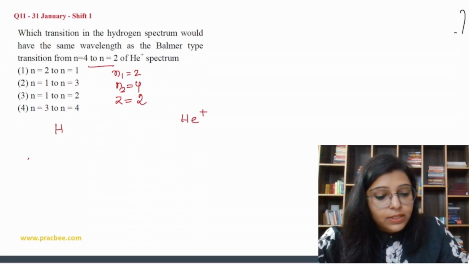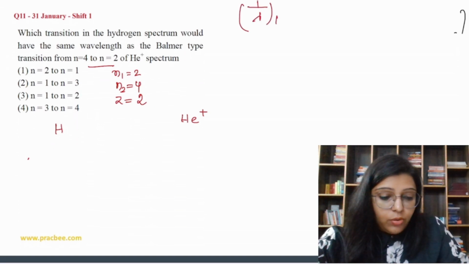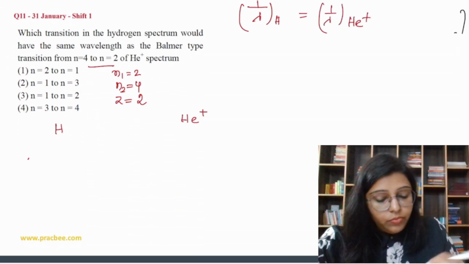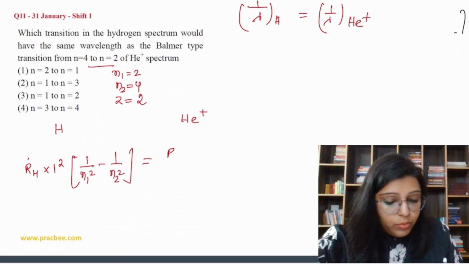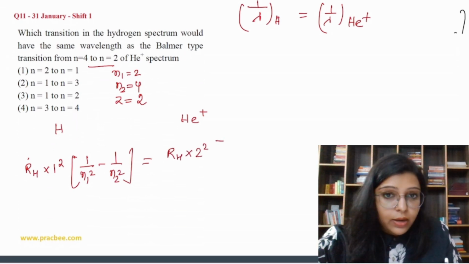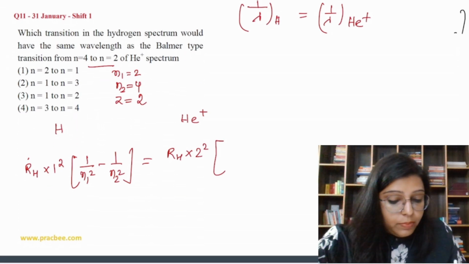So same wavelength means 1 by lambda of hydrogen is equal to 1 by lambda of He plus. Right, so we are going to equate this. So this is going to be RH into 1 square, Z square upon 1 by n1 square minus 1 by n2 square, which is equal to RH into 2 square, in bracket 1 by 2 square minus 1 by 4 square.